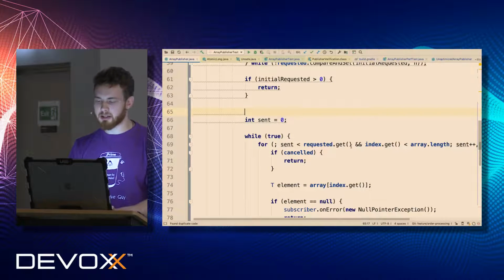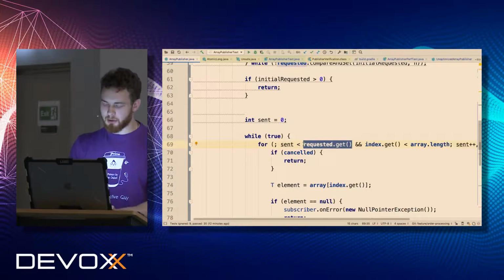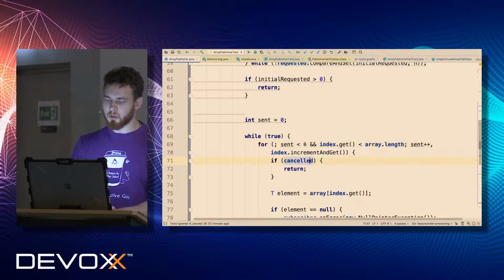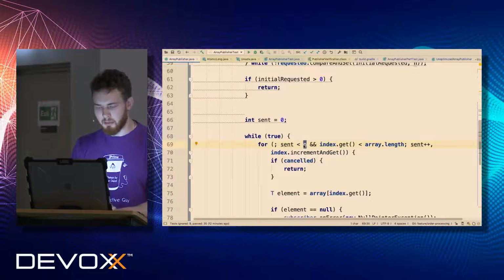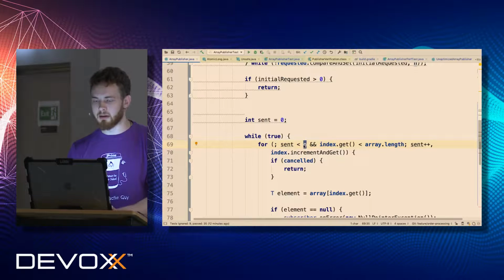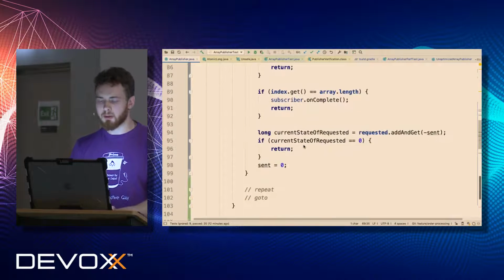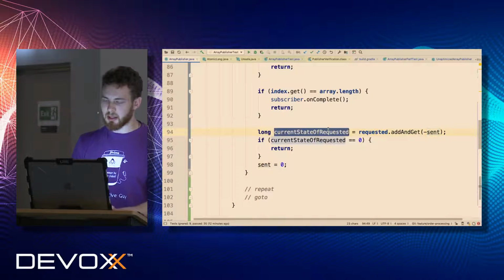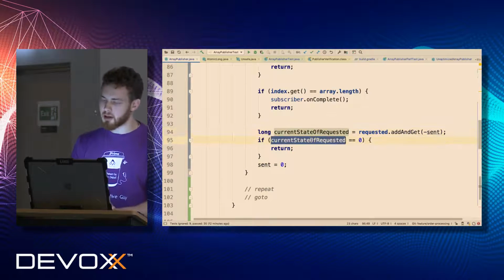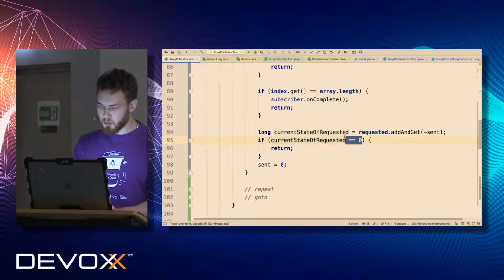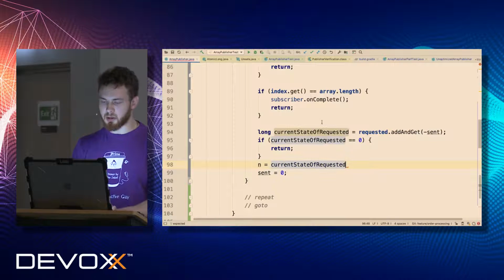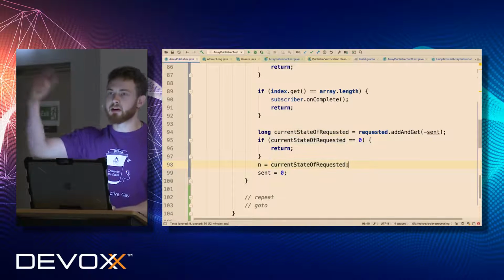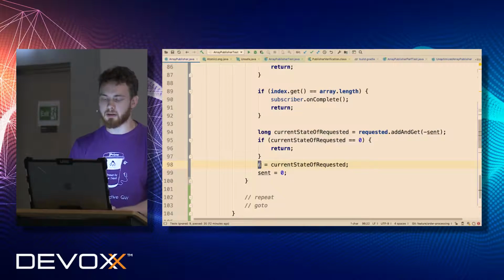So we basically can say, okay, let's at the first iteration assume that the number of requested elements is equal to n. But once we iterated, once we try to decrease the sent number of elements, and in case this sent number of elements is not equal to what we expected, we can put the current number of requested elements back to n.